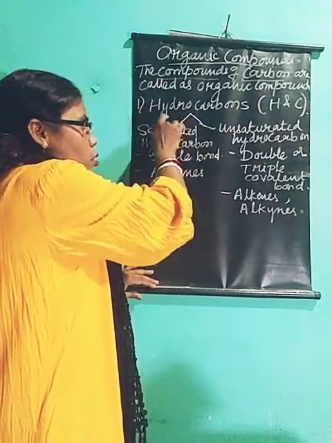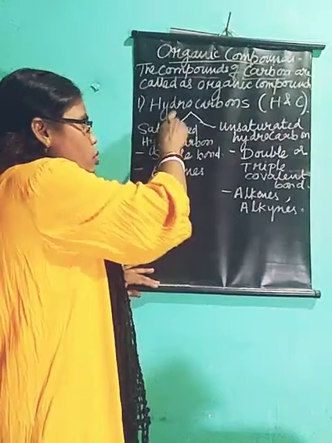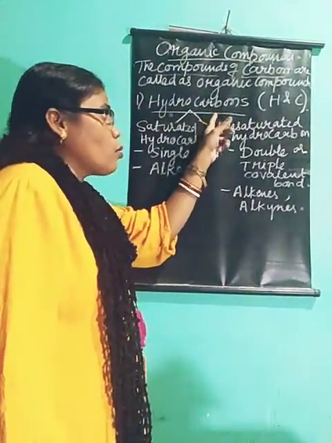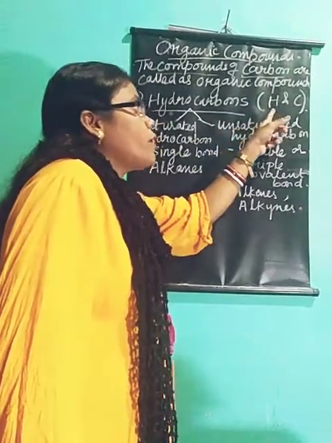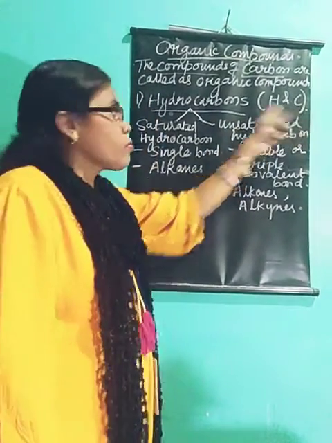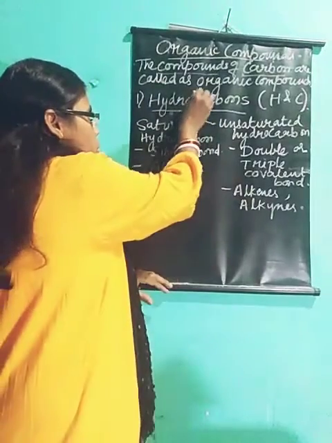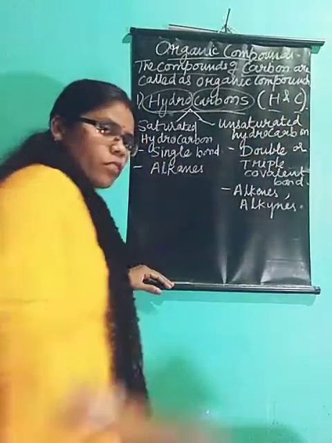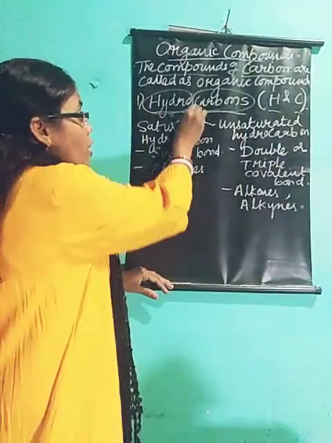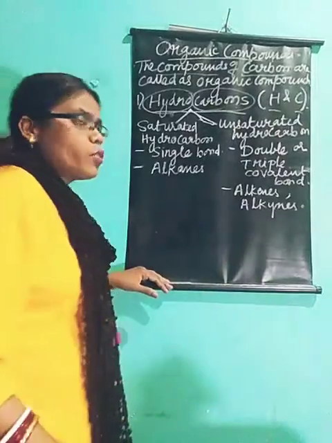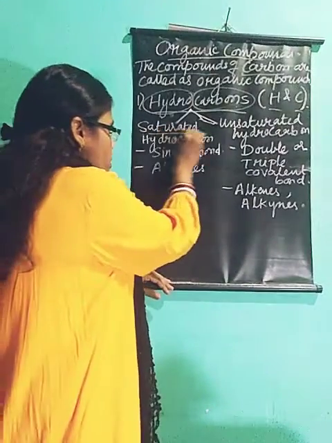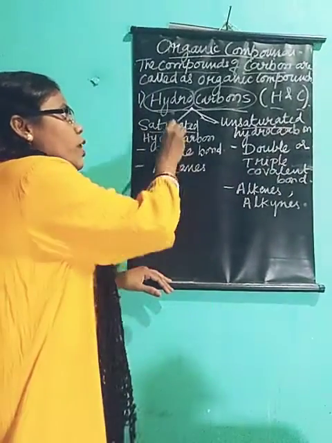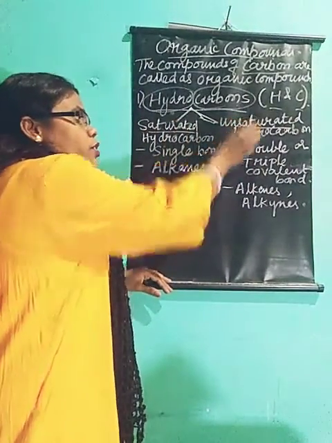Now, there are different types of organic compounds. The first one is hydrocarbons. Hydrocarbons are compounds which are made up of hydrogen and carbon. From the name we can understand: hydro, that is hydrogen, and it contains carbon. Got it? Now, hydrocarbons are again divided into two different types, saturated hydrocarbon and unsaturated hydrocarbon.